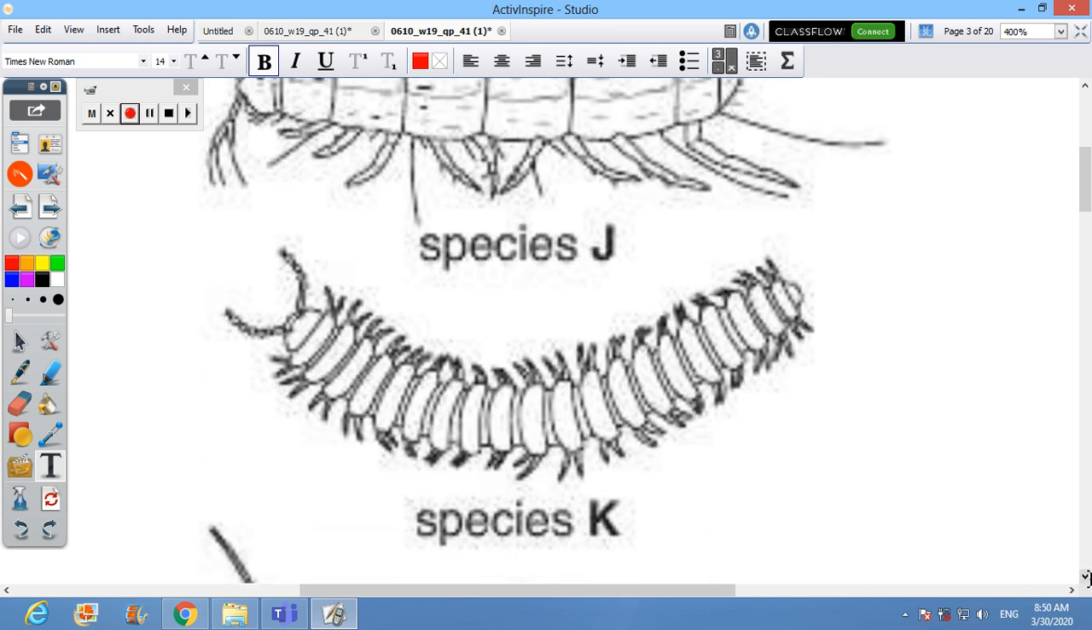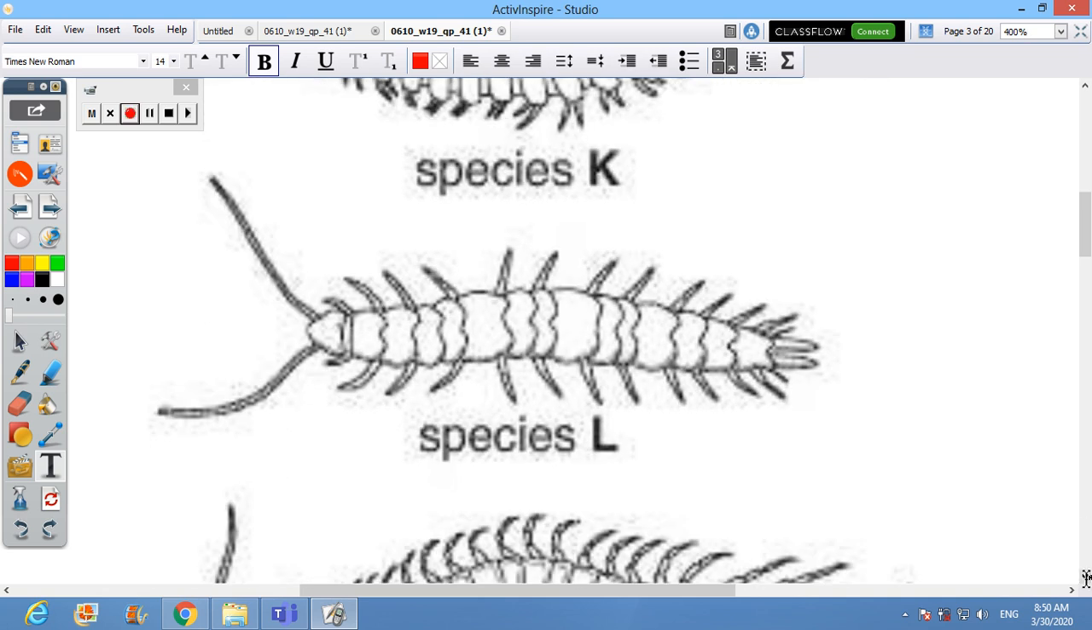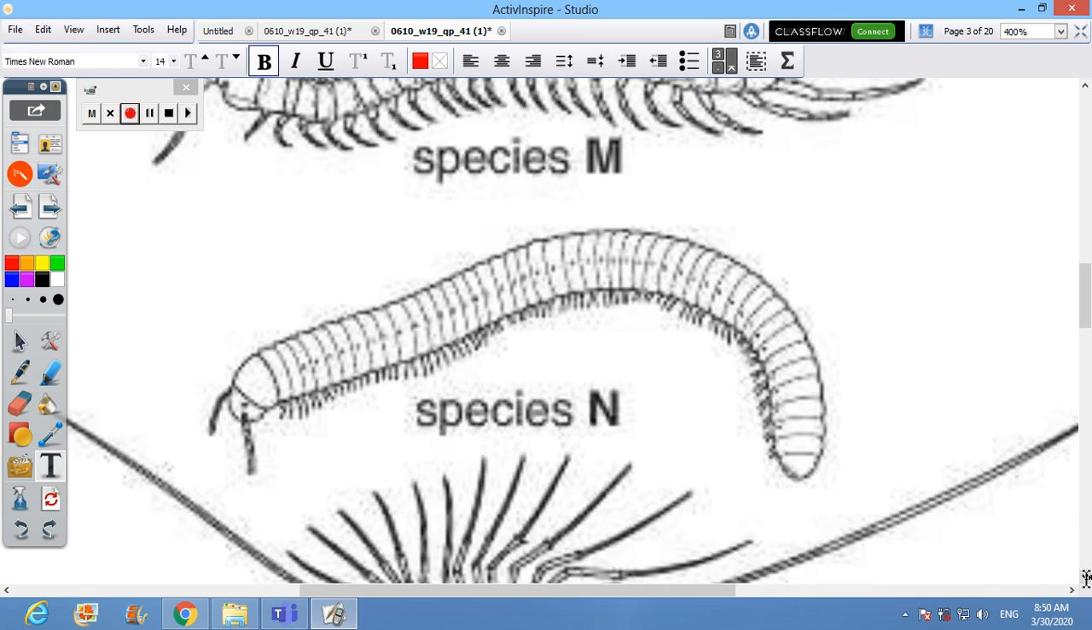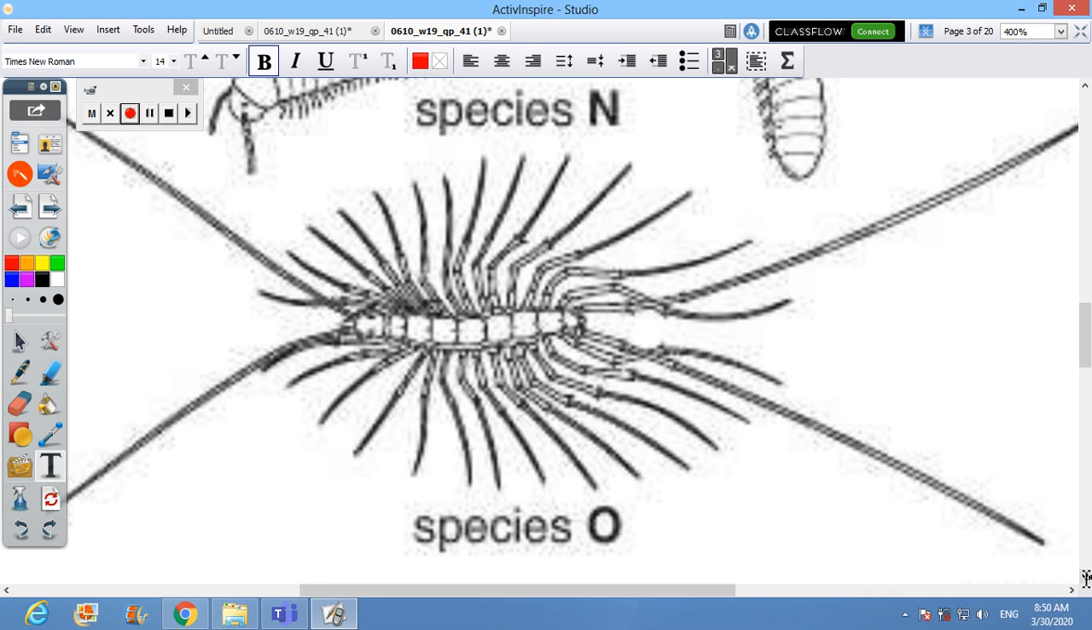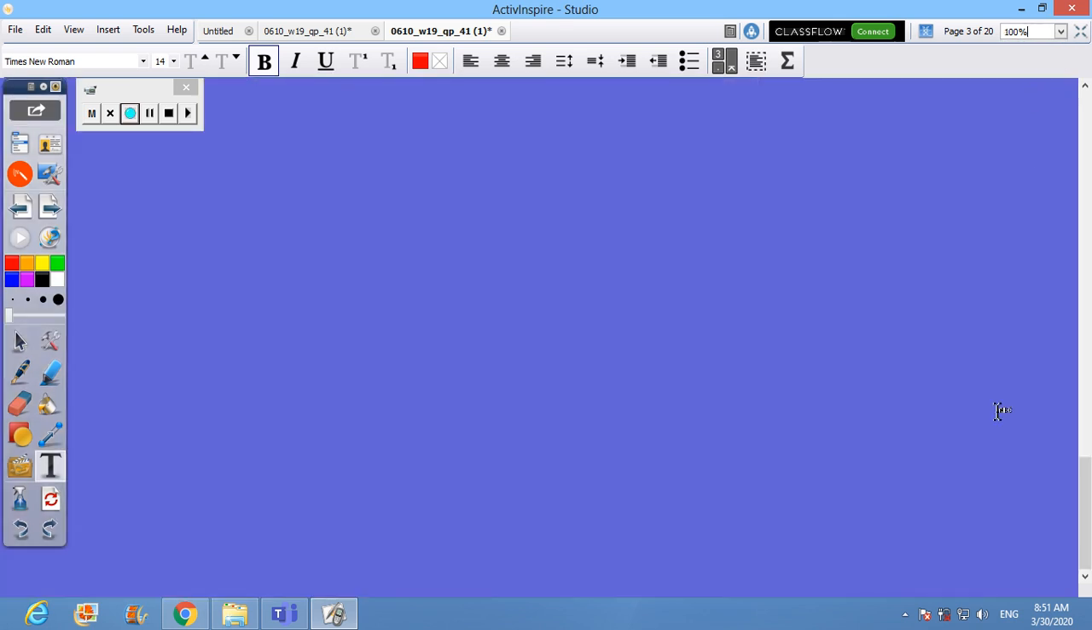For example, in K, it is very clear that we have two legs on each side of every segment. In L, we have one leg on each side. In M, we have one leg on each side. In N, we have two legs on each side. In O, we have two legs on each side, and so on. Now, let's go back to the question.